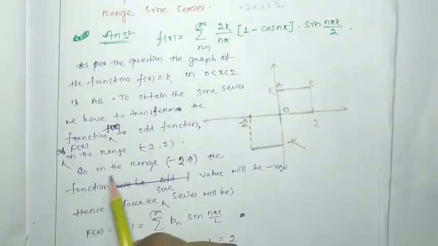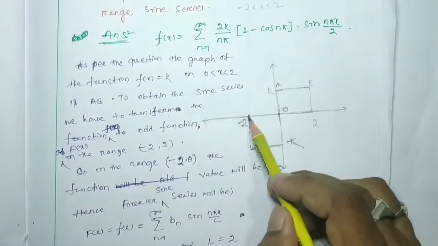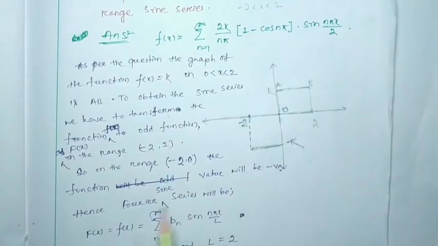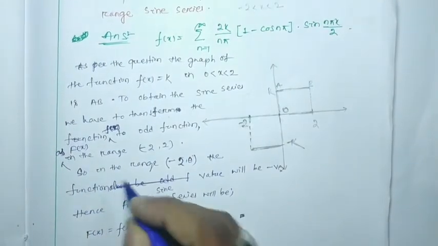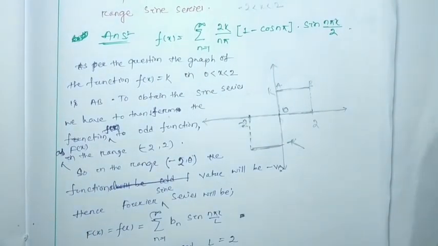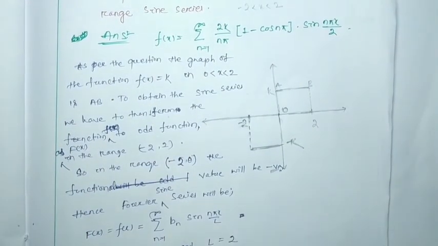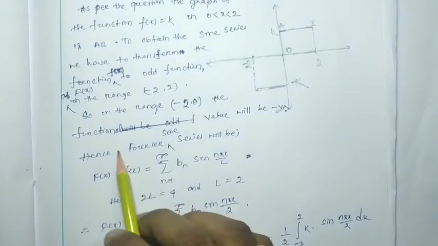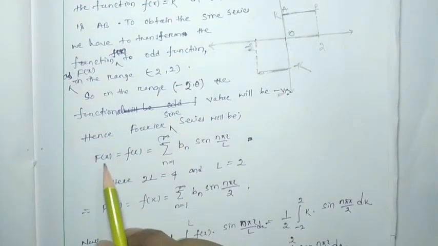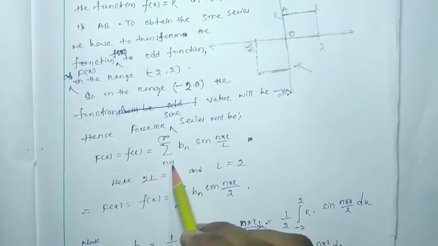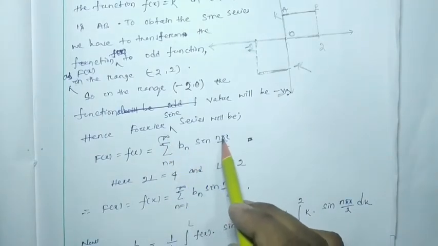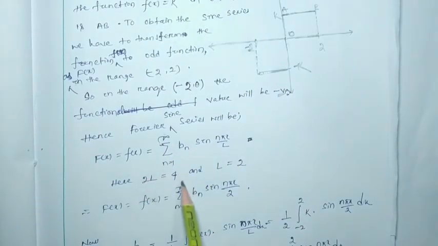So in the range minus 2 to 0, the functional value will be negative. Hence the Fourier sine series will be f(x) equal to summation n equal to 1 to infinity b_n sin(n pi x by l). So here we defined the function.